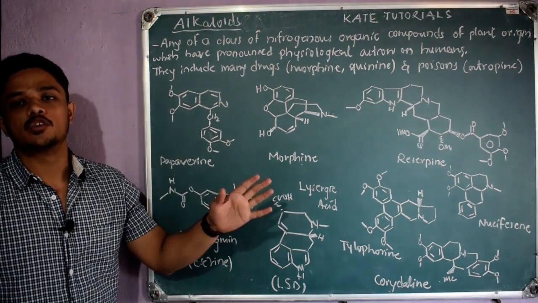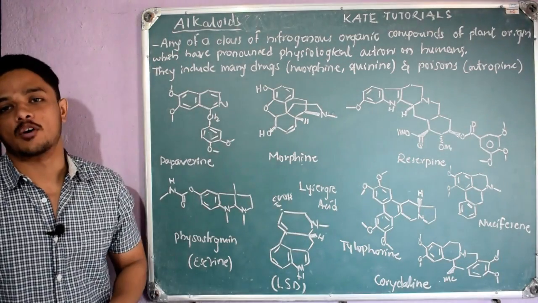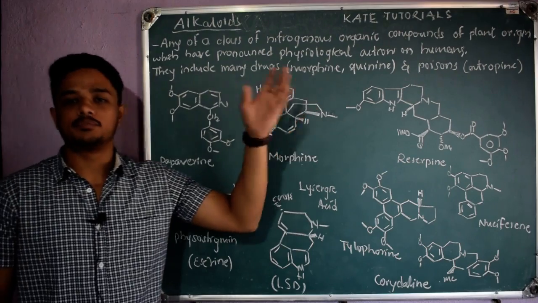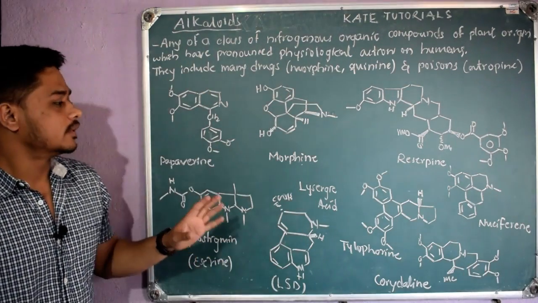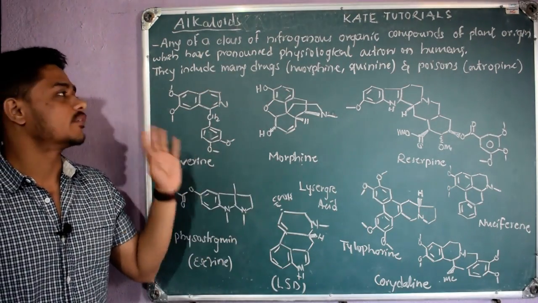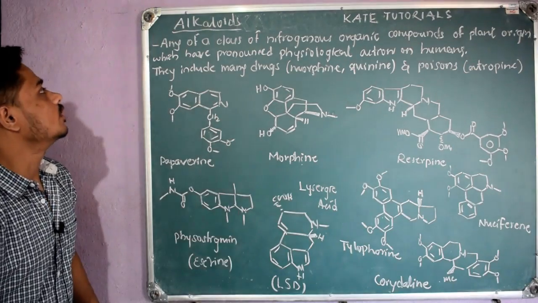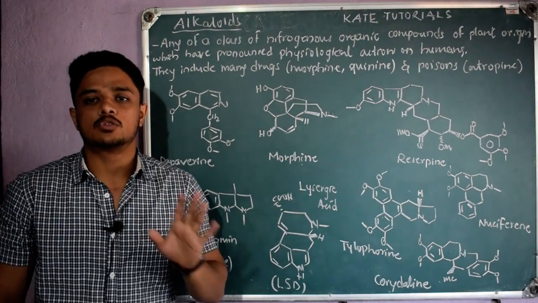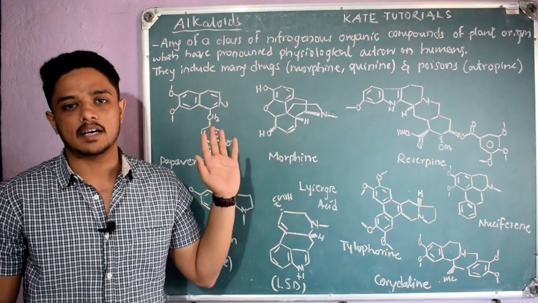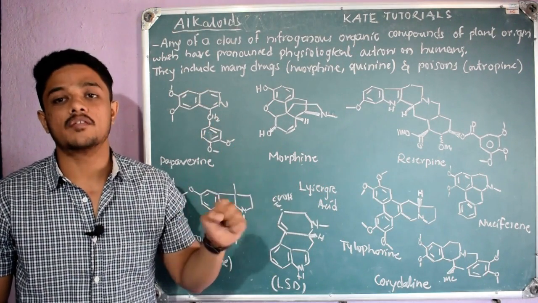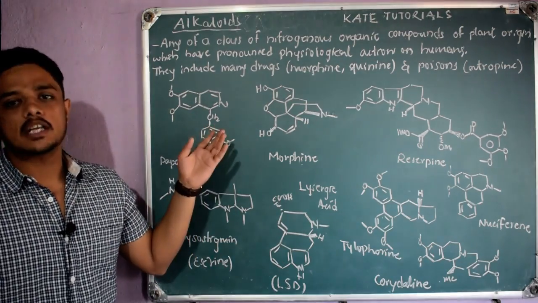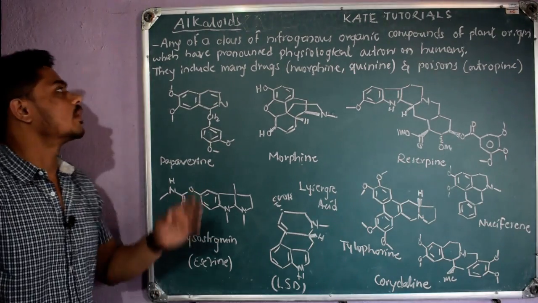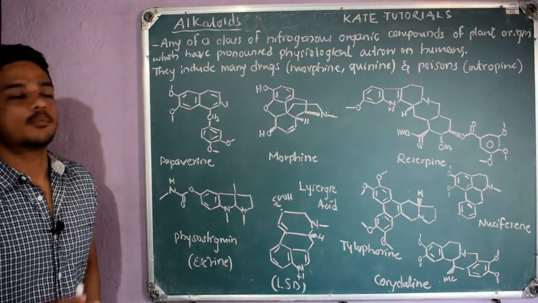So in the upcoming videos we are only going to discuss these alkaloids. Here I have written the definition of alkaloids, what alkaloids are and how we are going to make use of them, and we shall see everything in this video. These alkaloids are always derived from plants. These plants contain the alkaloids, and from there we are going to extract them. Why? Because these alkaloids have many medical importance, so we are going to extract them from plants.